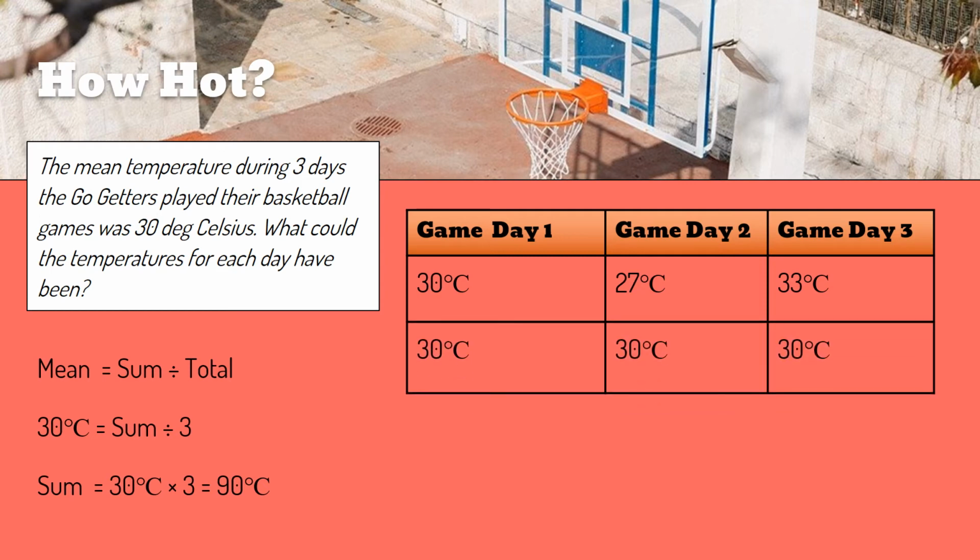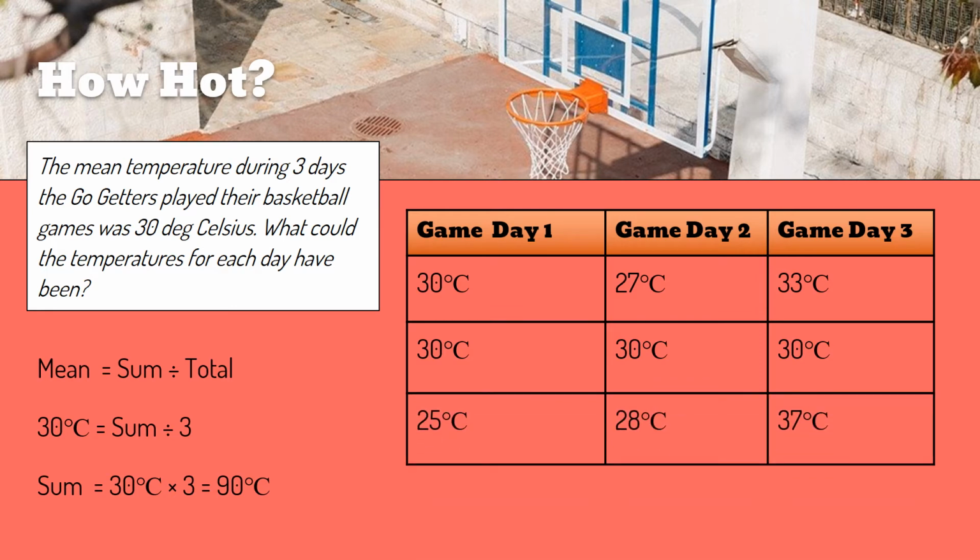It could also be that all 3 days had a temperature of 30 degrees Celsius. I don't think it's possible though that one day would be 50 degrees, the other 30, and the other 10. If outside was 50 degrees Celsius, we couldn't even go outside, much less play basketball.